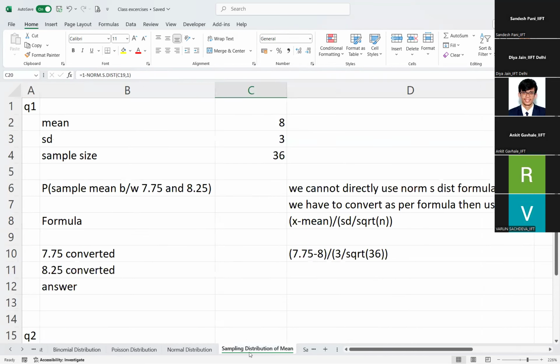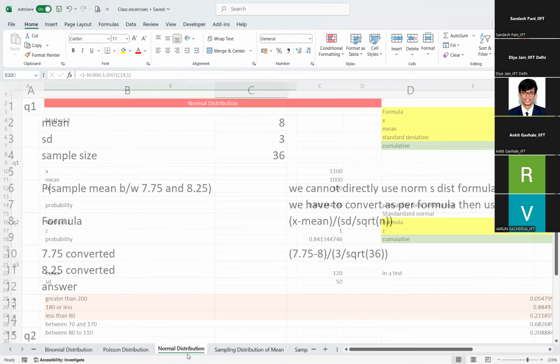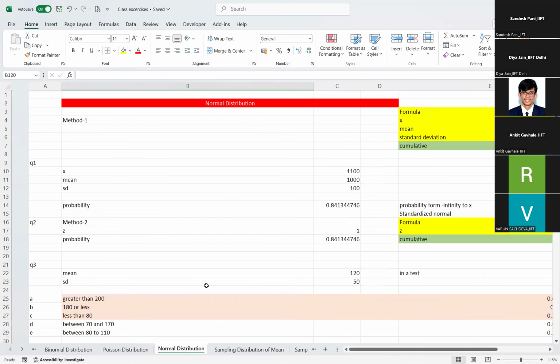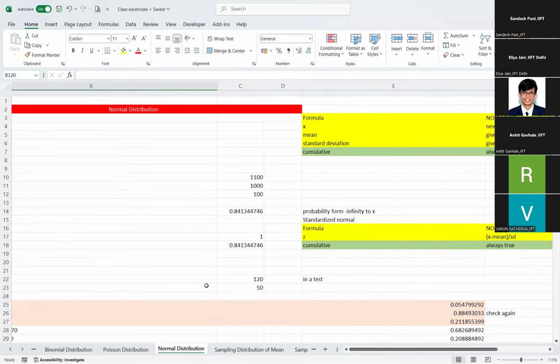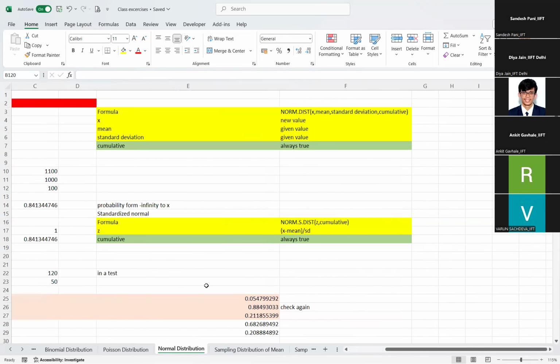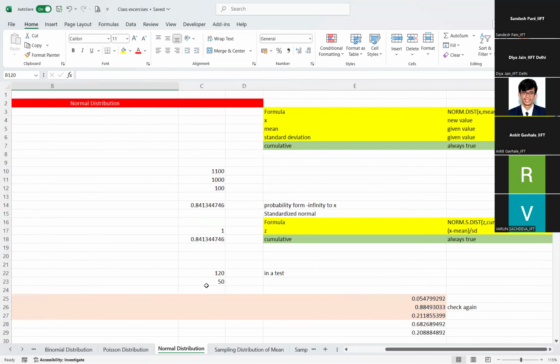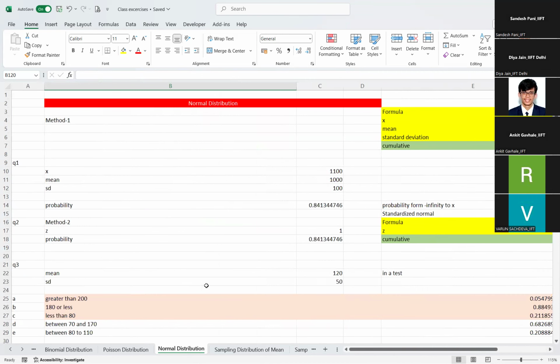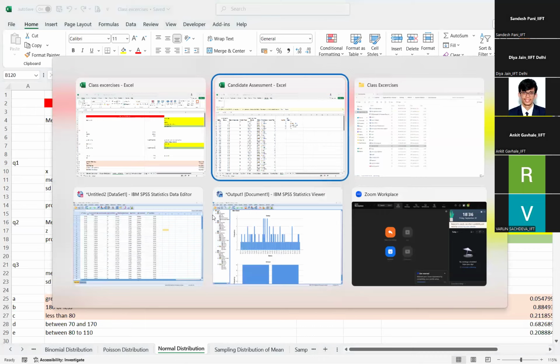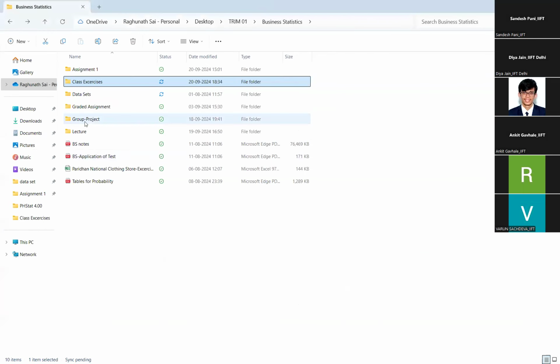Yes. Okay. So normal probability distribution. Okay, just 1 minute. Let me open the text.